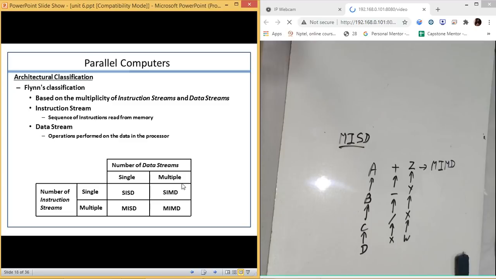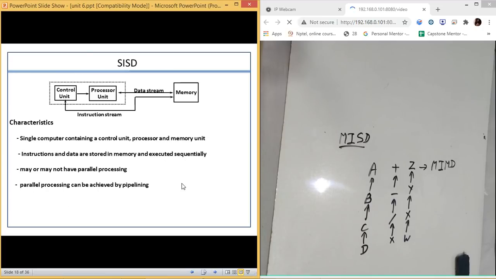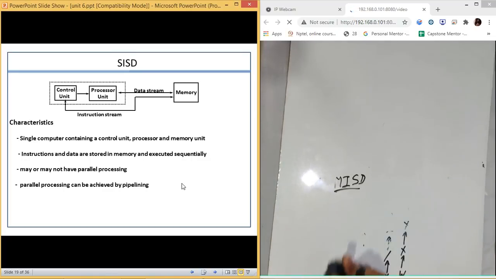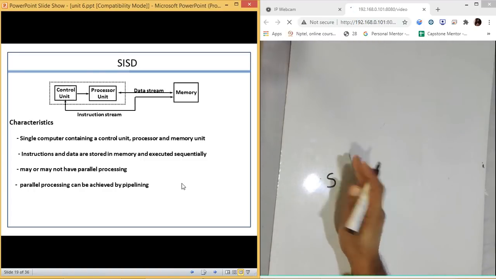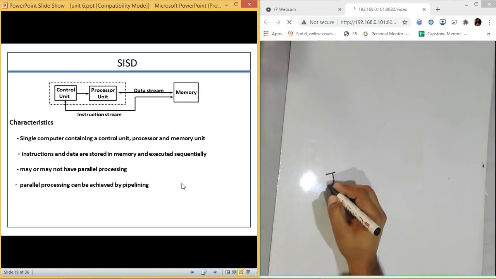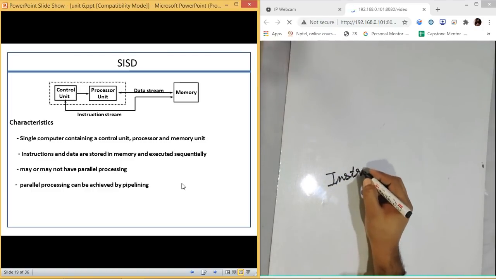Now the next thing is the architecture of each and every one: how SISD is managed, how MISD is there, how we create SIMD, and how we create MIMD. That is what we are going to cover next. So first of all, we have SISD. Whenever we talk about instructions, who is going to issue the instruction?